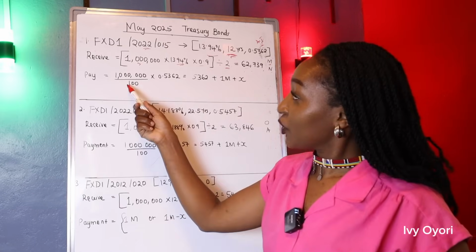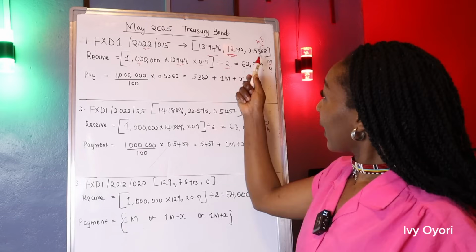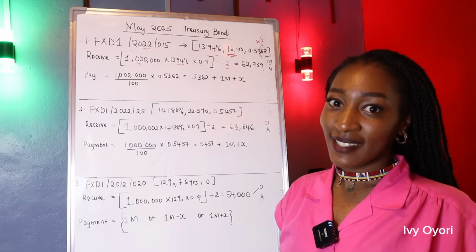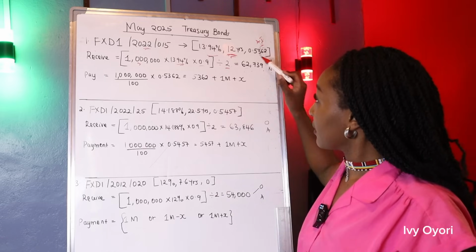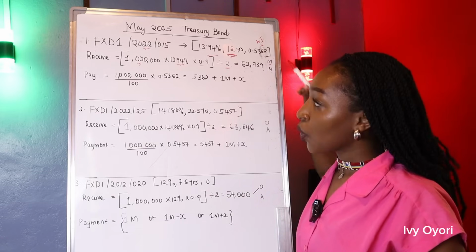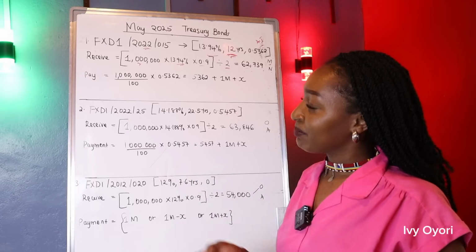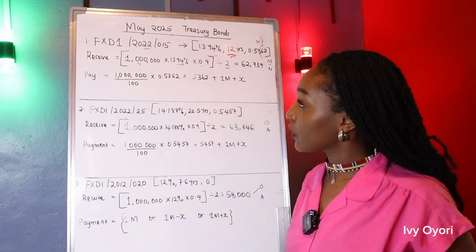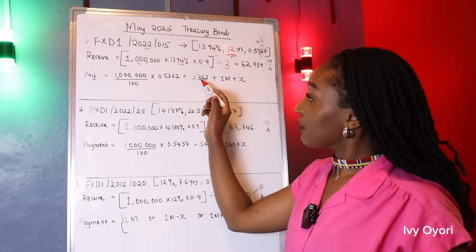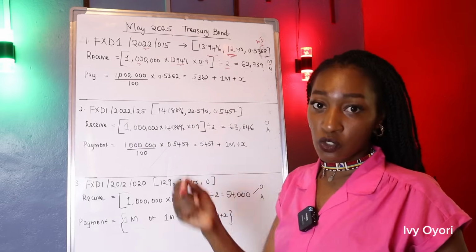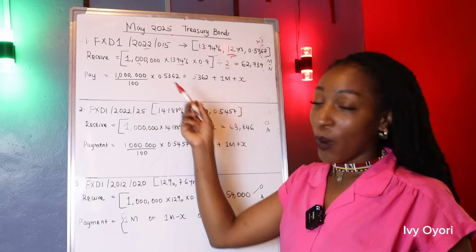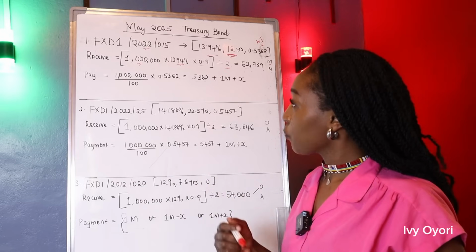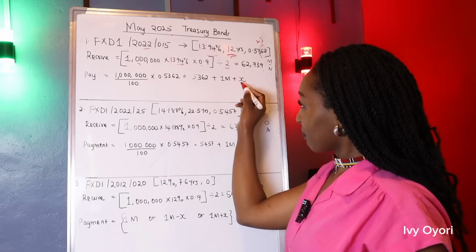So with 1 million shillings, for every 100 shillings that you invest, you have to pay 0.5362. So what about a million? A million divided by 100 times 0.5362, you're going to pay 5,362 extra on top of the 1 million investment that you're going to make, plus an X.